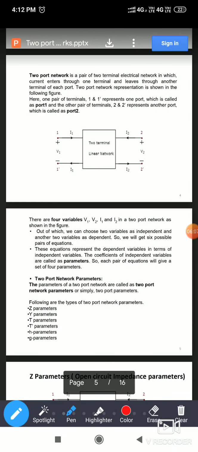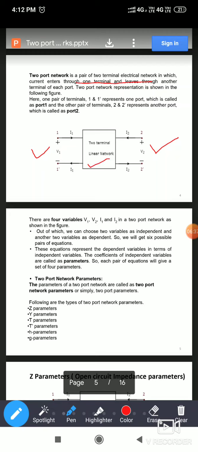So, introduction of two port network. What do you mean by two port network? A two port network is simply a pair of terminal electrical network. It is a pair of terminals, which means this represents one pair and this represents another pair, so two pairs are there. A pair of terminals means two terminals at one side. As it has two pairs at two sides, it is called a two terminal linear network.